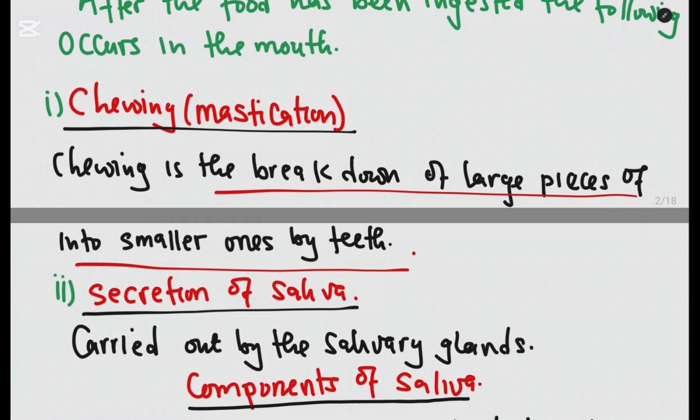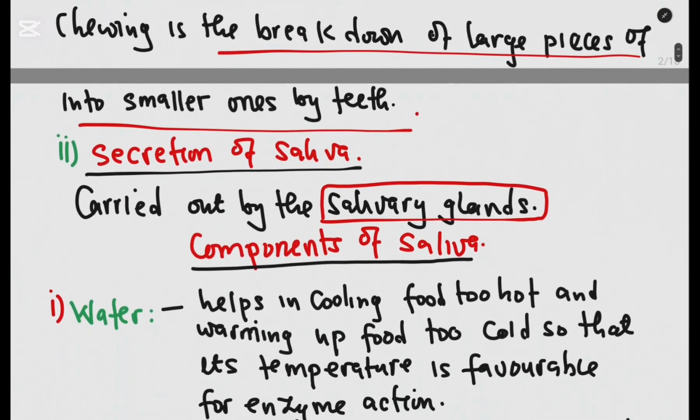Secretion of saliva is carried out by the salivary gland. We are not going to go into detail to look at the salivary gland that you find in the mouth, but instead we are going to leave it for another part. Okay? So what are the components of saliva?